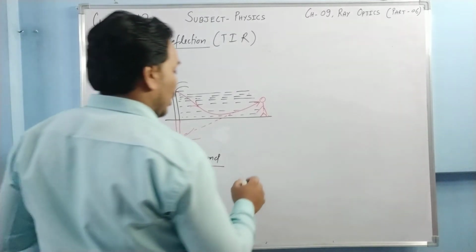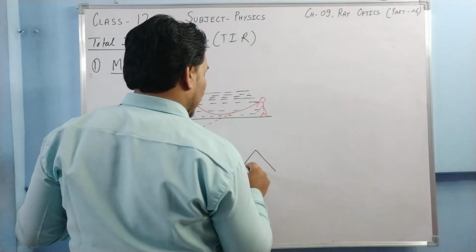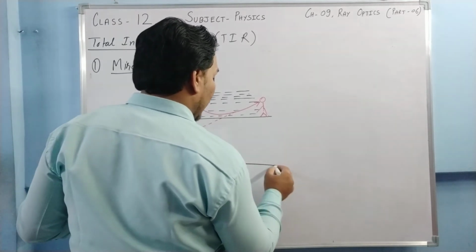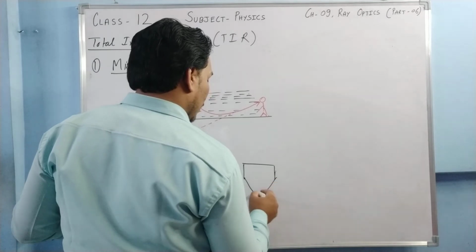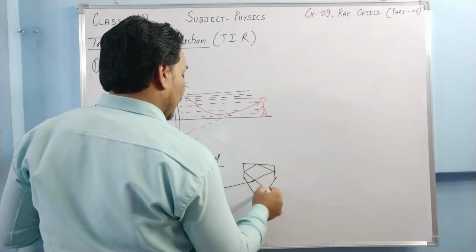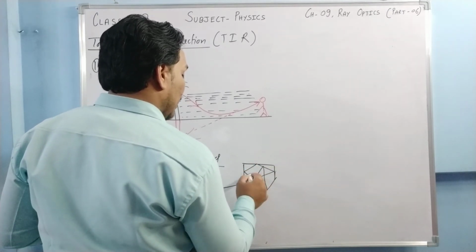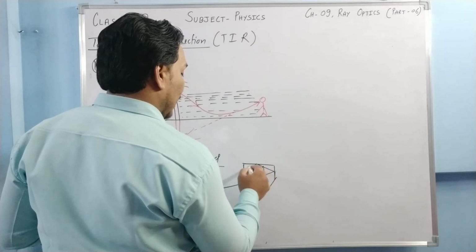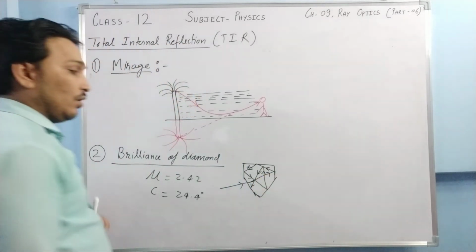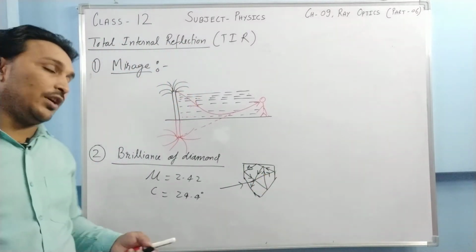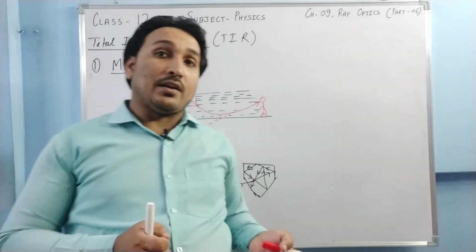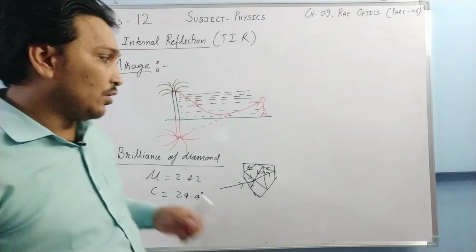And when we look at the shape, diamonds are cut so that there are so many reflecting surfaces. Once light enters the diamond, it gets internally reflected so many times, which makes it shine with exceptional brilliance. Is it clear? So light gets internally reflected so many times, and the light is being captured inside the diamond, and because of that diamond shines exceptionally well. So this is another example.